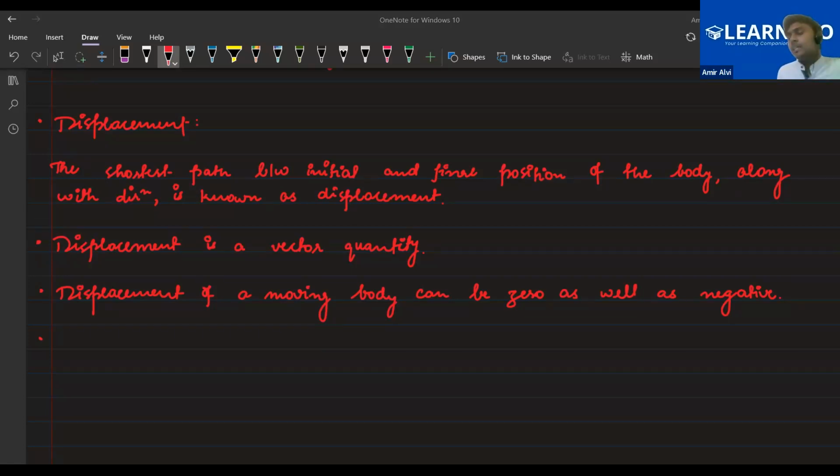The SI unit for displacement is meters, similar to distance. Yes, everyone? Clear? Yes, sir.